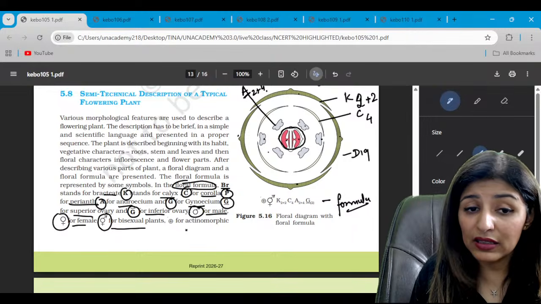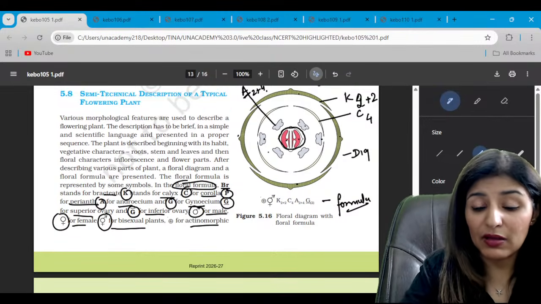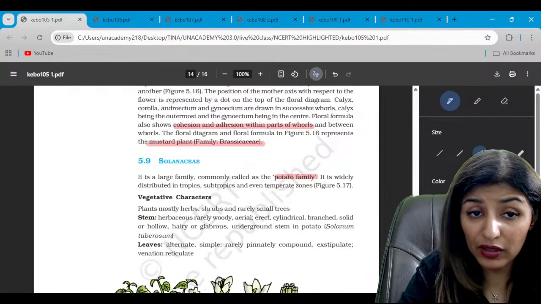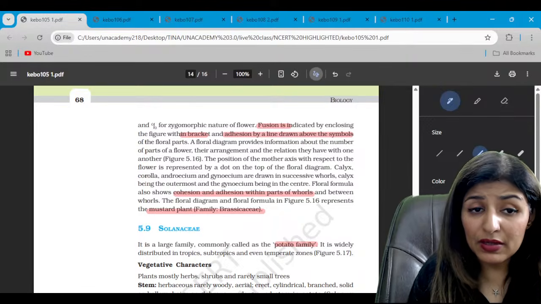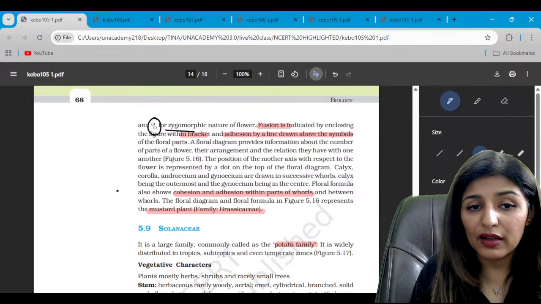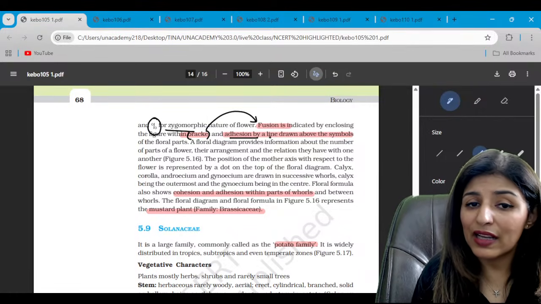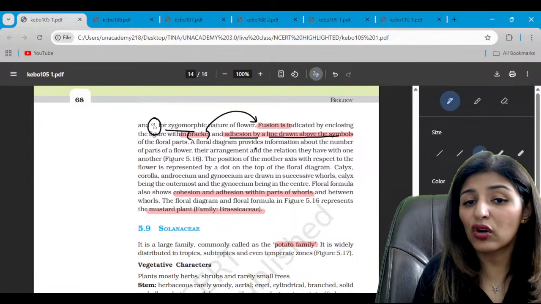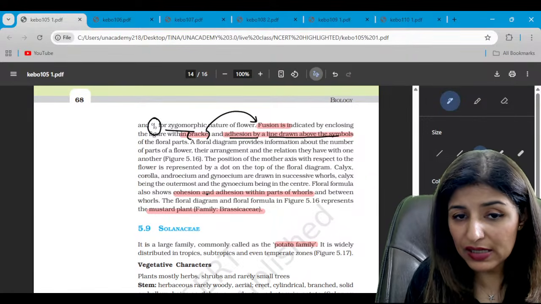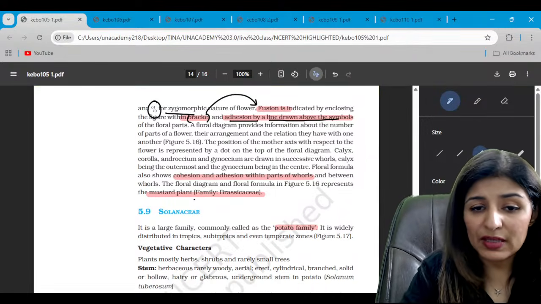Plus encircled is actinomorphic, that means radial symmetry. Examples are important, guys. While the percentage sign represents zygomorphic. Now bracket will show fusion, while adhesion is represented by the line drawn above the symbols. Is that clear? Please tell me all these points are clear.